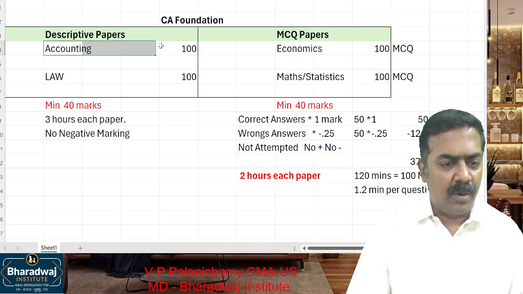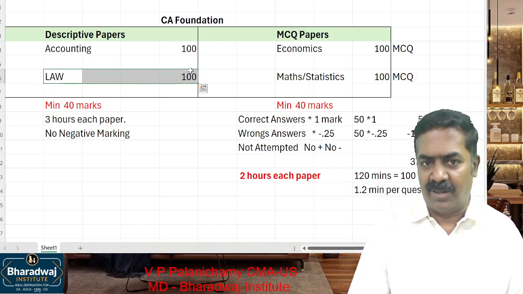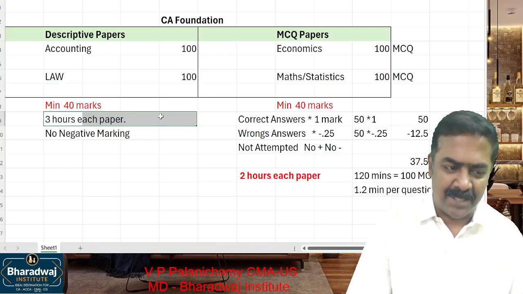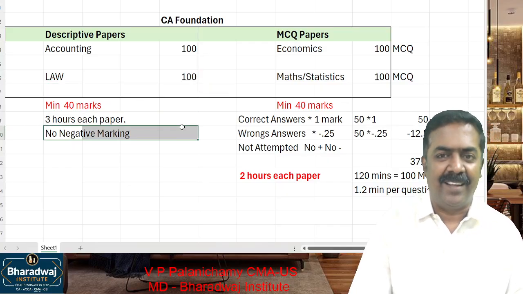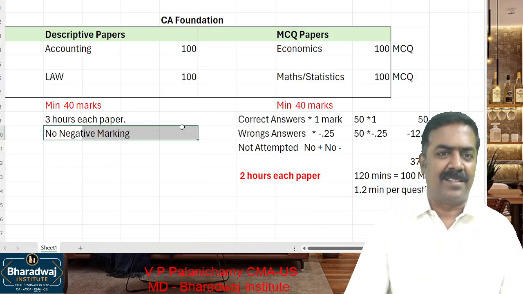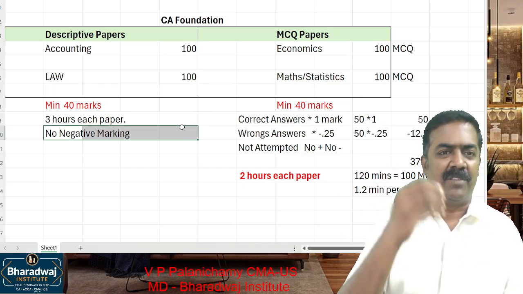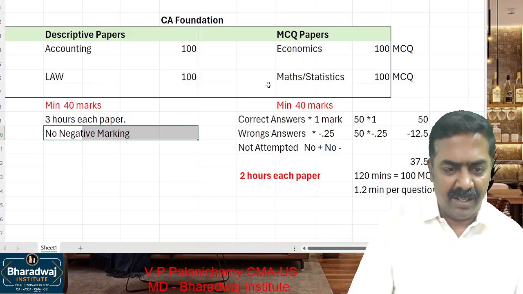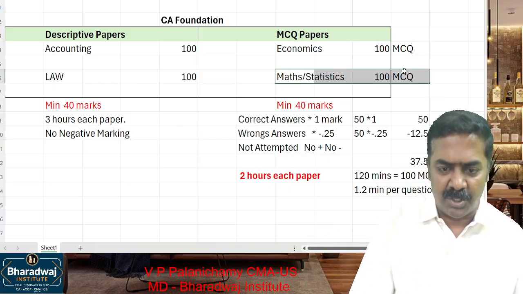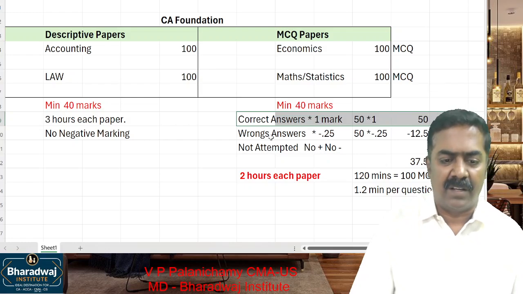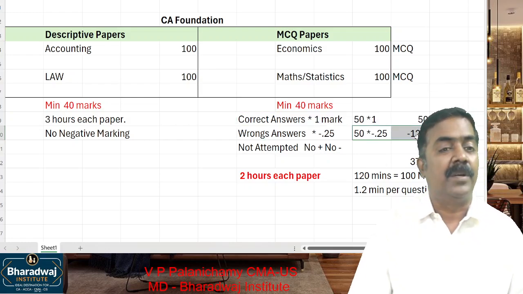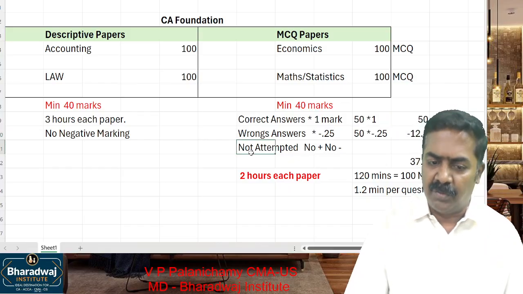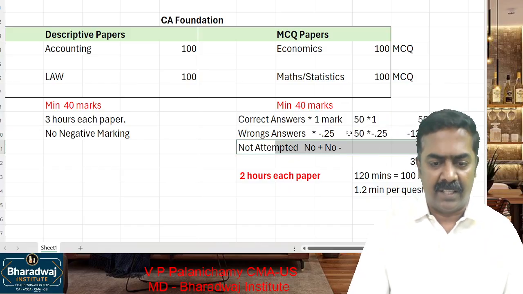Okay, so accounting and law paper, no such constraint. Why? It is a 3 hours paper, no negative marking. You write for 70 marks, 70 marks is given. You have remaining 30 marks, you have written a wrong answer, whether any mark will be reduced? No. But in economics and mathematics and statistics, you write the correct answer, yes, mark is given. You touch a wrong answer, 0.25 for every wrong answer attempted. If you have not attempted, no plus or minus.